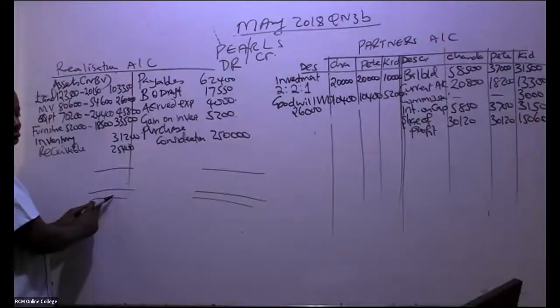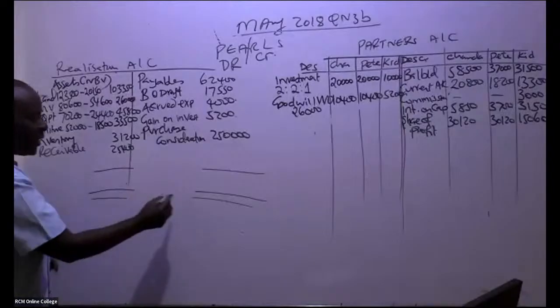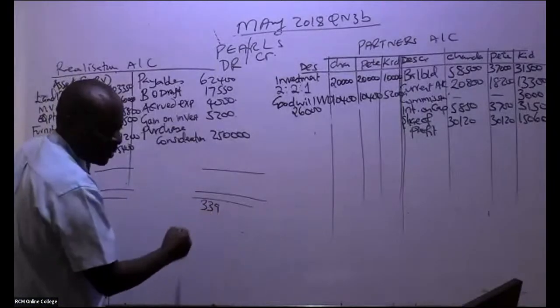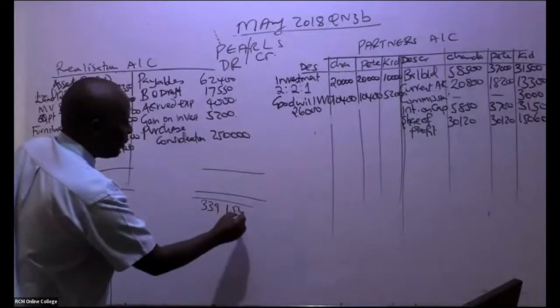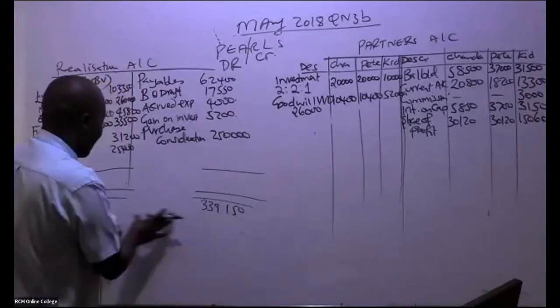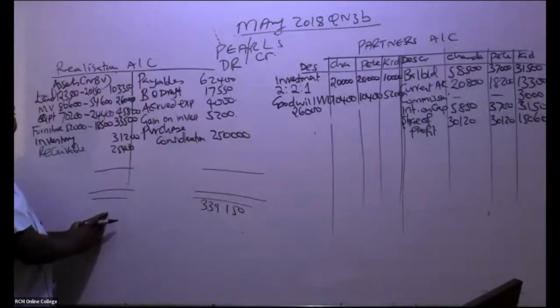If goodwill wasn't written off, thanks for that question, and you are told it has automatically been taken by the new company, you would have debited it here. So the credit side, I'm being told, is 339,150 credit. How about the debit? You write first of all down here. So debit, somebody add.